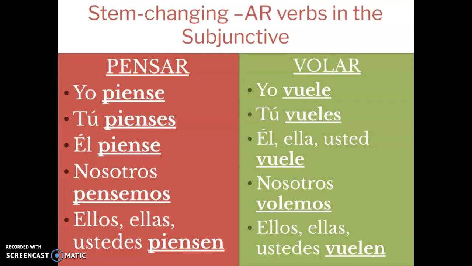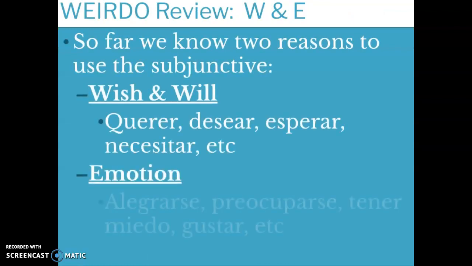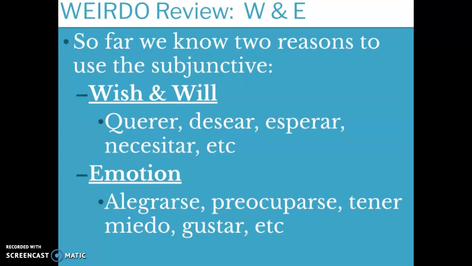So we are going to move on and do a quick little review of the WEIRDO. Okay, so far what we know, I told you the W is wish and will, and the E stands for emotion. So I give you some verbs that would fall under each category.